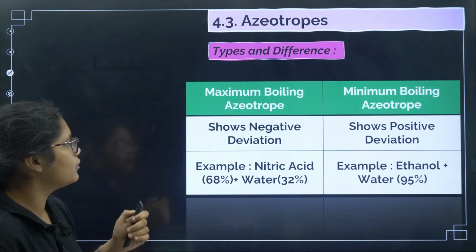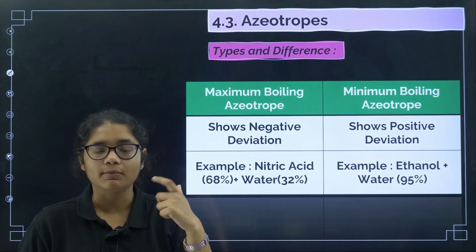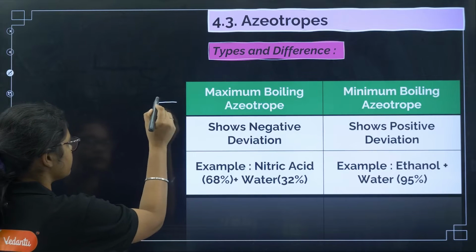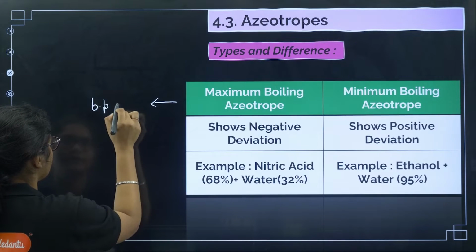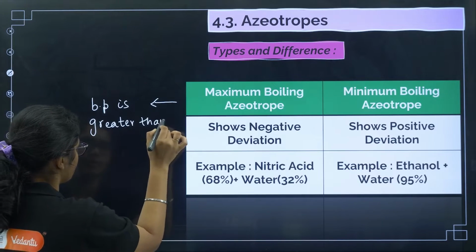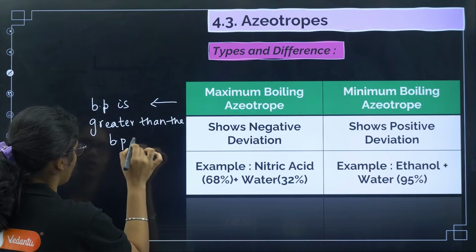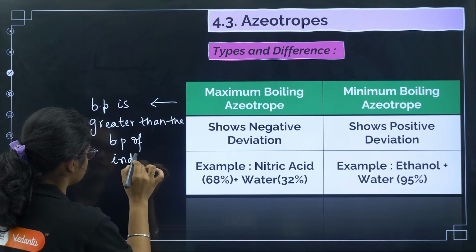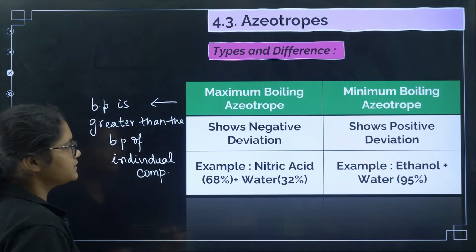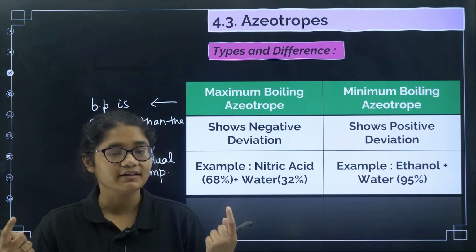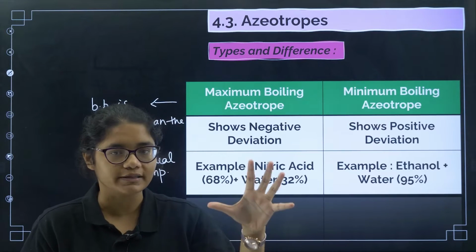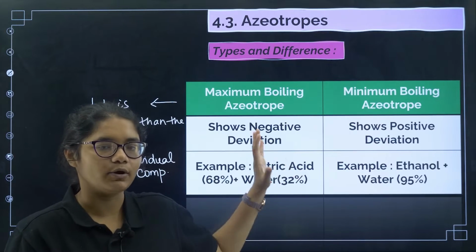So maximum boiling azeotrope means here the boiling point is more than the boiling point of individual components. Okay, what is the meaning of this one? Boiling point is greater than the boiling point of individual components. Okay, so this is shown by negative deviation. Now you can understand negative deviation means the attractions were very strong, right? If the attractions are very strong, we need to heat them more to boil them or to separate them. That is why the boiling point increases here.